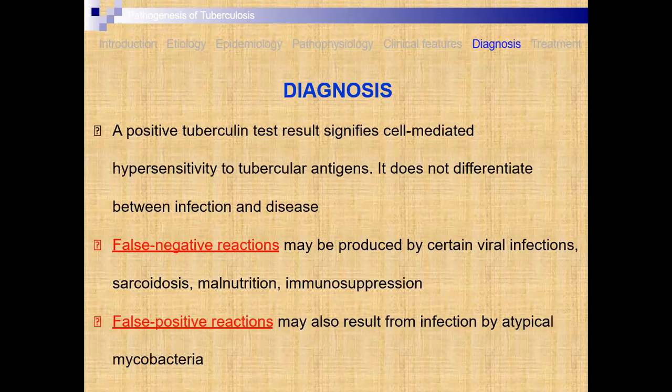Then false negative tests, negative reactions, are also carried out. Some tests are not related to this one, but if they are negative, that indicates immunosuppression may be present, or the tubercular agents may be present. We can say that false negative reactions are there. Then some false positive reactions may also result from infection by atypical mycobacteria.